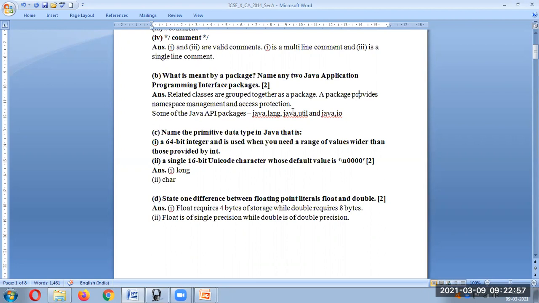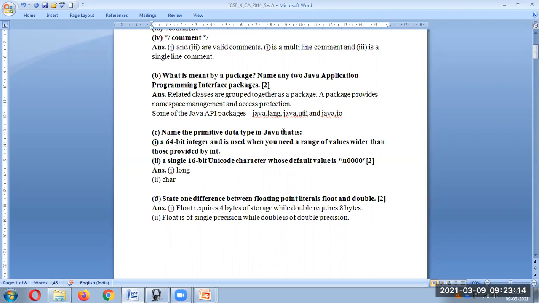Like you will find that MS Office is a package. So here we'll have Word, Excel, PowerPoint. Same way we have packages where you will have related classes grouped together. So as you can see, java.io is one package, java.util, java.lang. These are some of the Java packages.